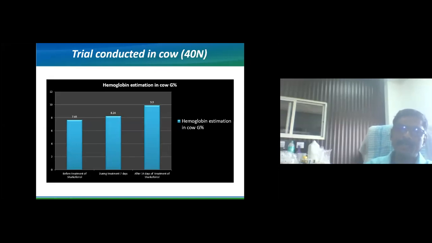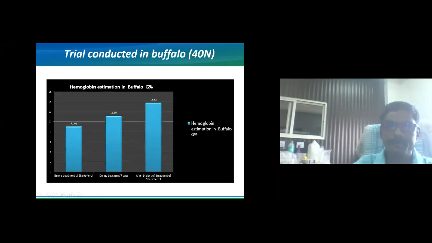The trial was conducted in cows, the number being 40. Before giving treatment, the hemoglobin level was on average 7.65 gram percent. After 7 days of the treatment, it was 8.24, and after 14 days, it was 9.9 gram percent in case of cattle.